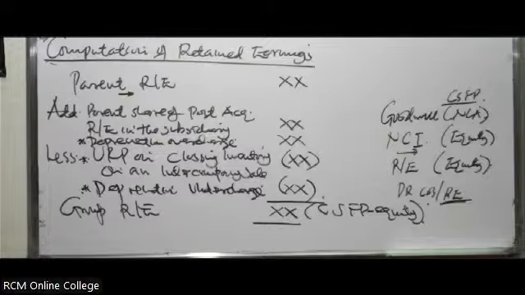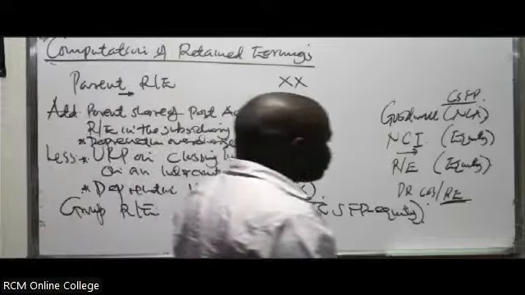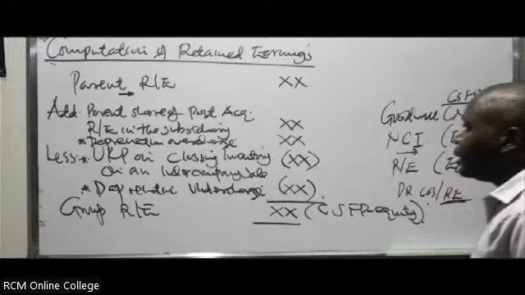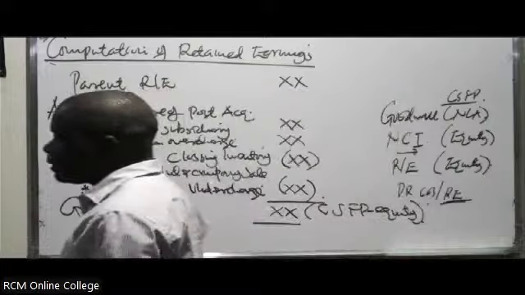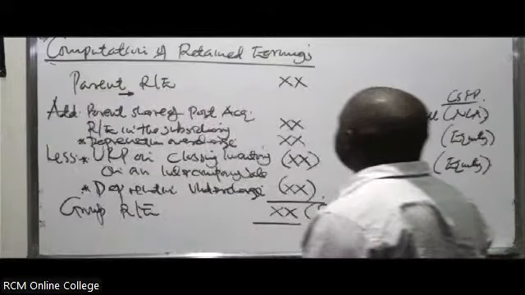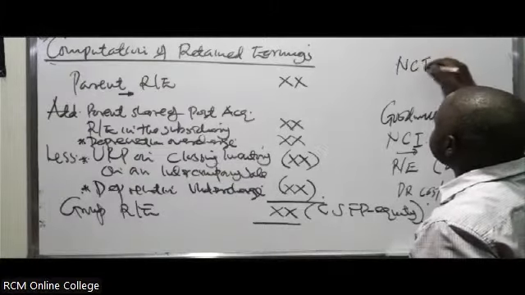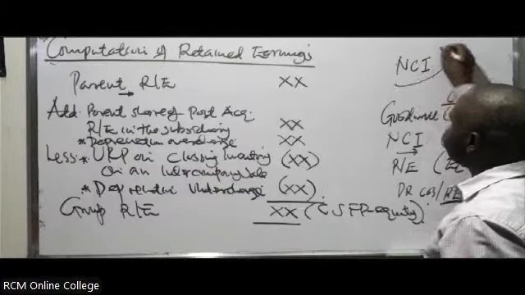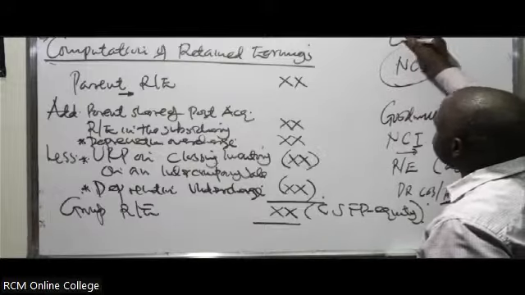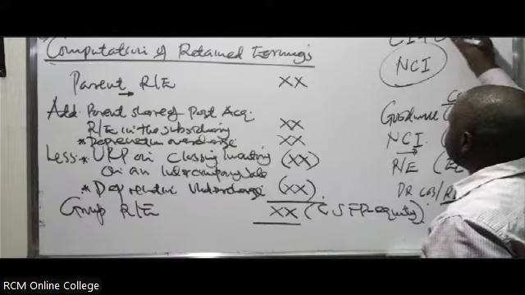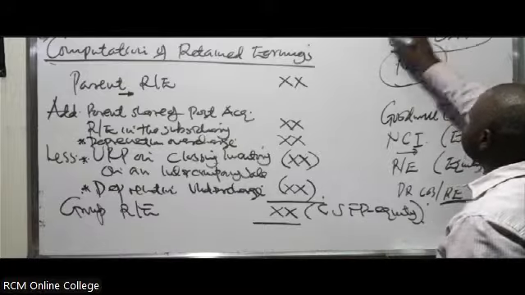Yeah, so I think we can end there. Let's not continue with a lot of issues here. So next time, on Thursday, I'll show you NCI. I'll show you how you come up with a non-controlling interest. Then I think we'll be able to do a comprehensive question that has a consolidated income statement plus a consolidated statement of financial position. So it'll have both of them.